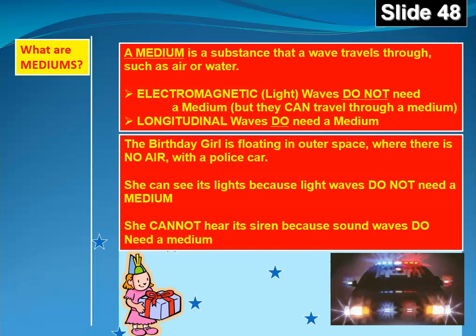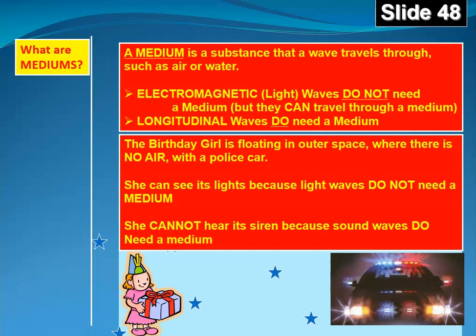So what are mediums? A medium is a substance that a wave travels through, such as air or water. The better way to say it also is it's a substance that carries the wave. Certain waves need a medium to carry them. Electromagnetic waves do not need a medium, but they can travel through a medium. So again, light waves traveling through air. They don't need the air to carry them, but they can move through the air.